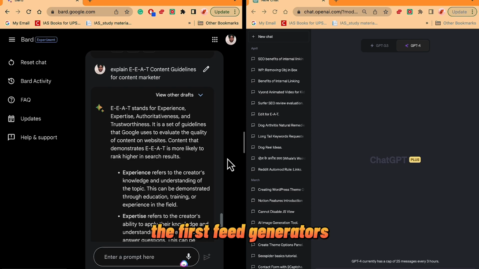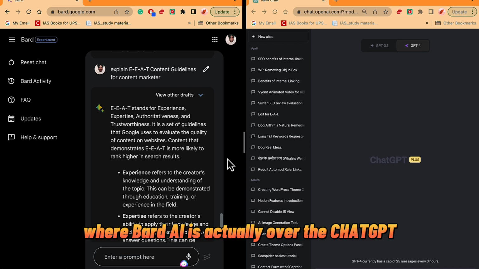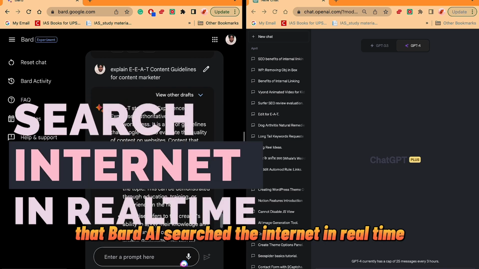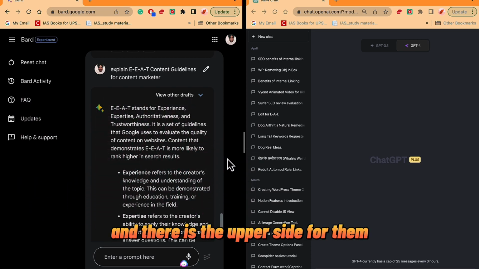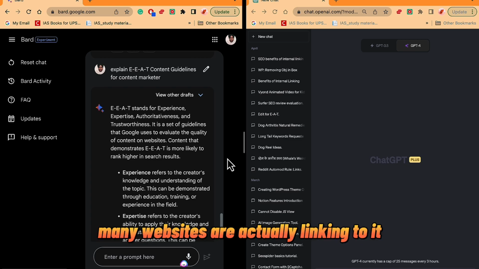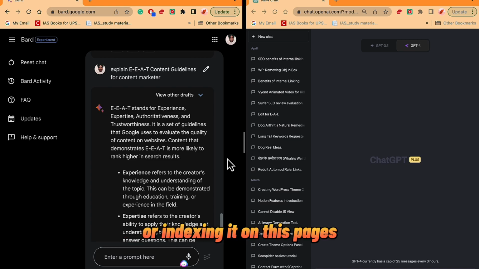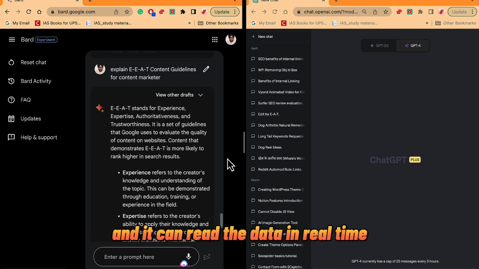The first area where Bard AI is actually over ChatGPT is that Bard AI searches the internet in real time. Obviously Google has the data and that is the upside for them, so they can easily integrate their data, which many marketers and many websites are linking to or indexing on these pages. So they have the data and it can read the data in real time.